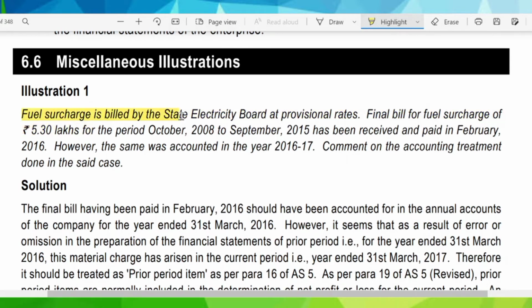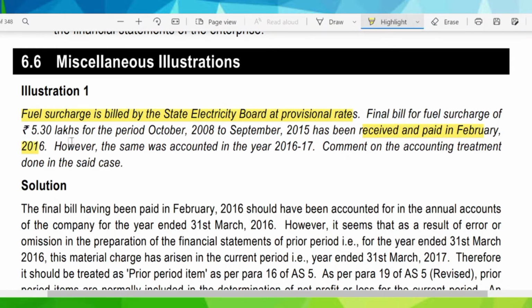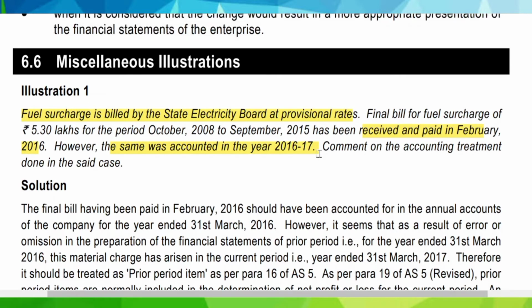Fuel surcharge is billed by the State Electricity Board at provisional rates. The final bill for the fuel surcharge of rupees 5.30 lakhs for the period October 2008 to September 2015 has been received and paid in February 2016. However, the same was accounted for in the year 2016-17. Comment on the accounting treatment done in the said case.